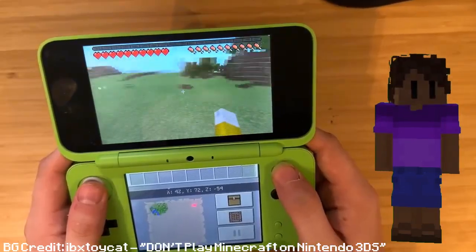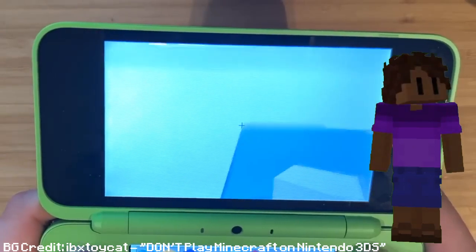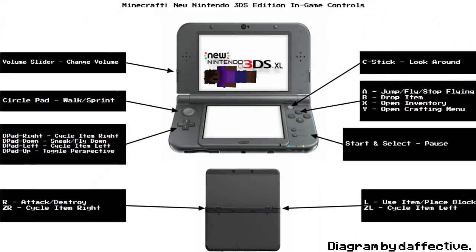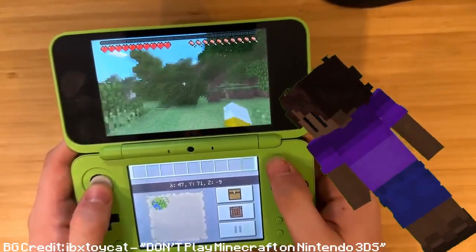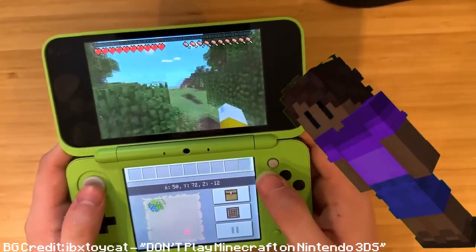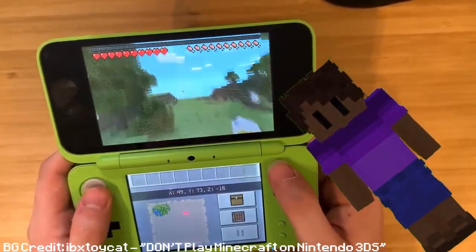Though the render distance leaves a lot to be desired, the world isn't infinite, and also the controls just aren't that good, because the 3DS only has a single joystick, meaning you have to move your camera with this knob, or whatever it is. I don't have a 3DS or know anything about them.